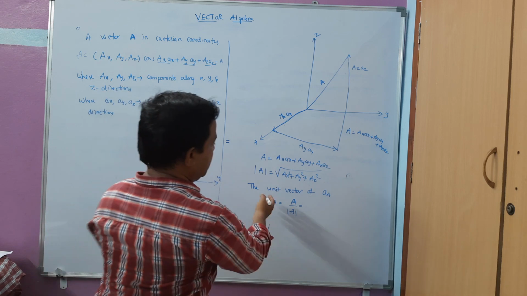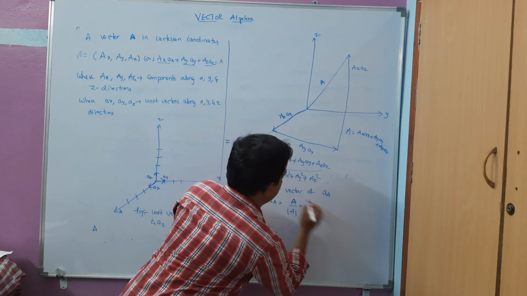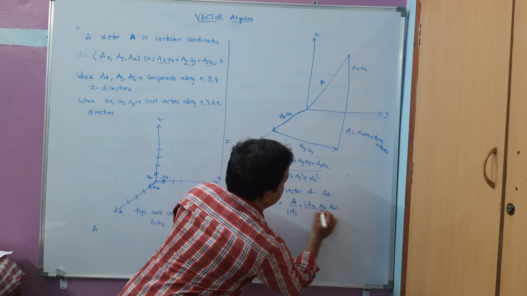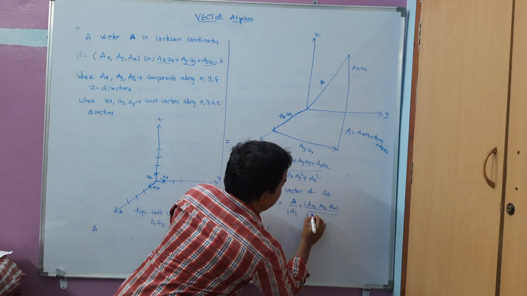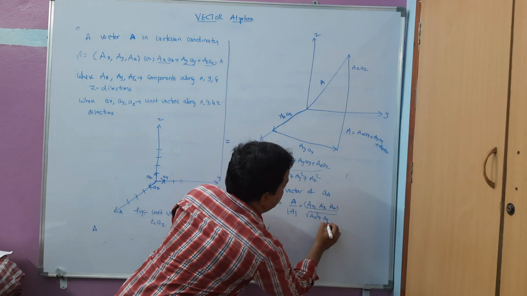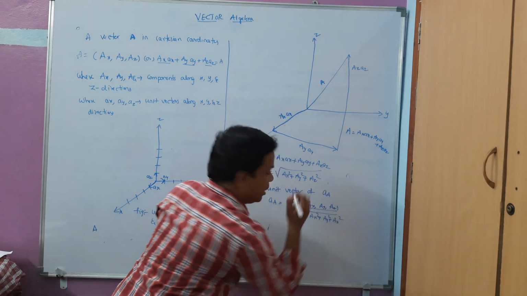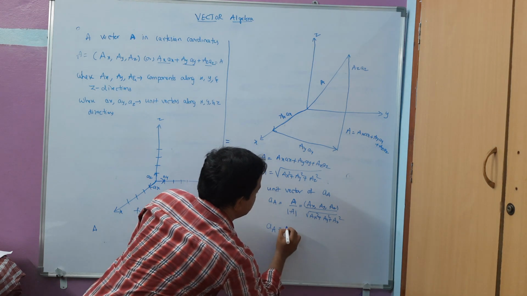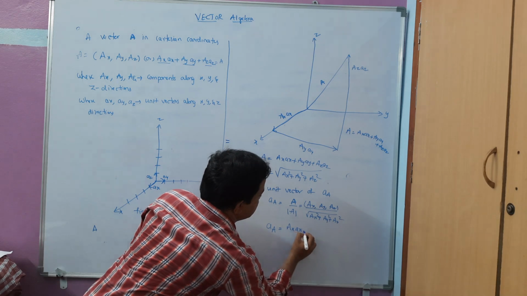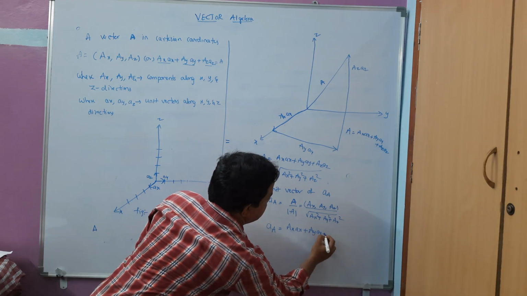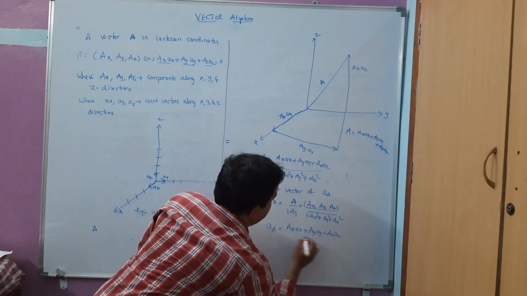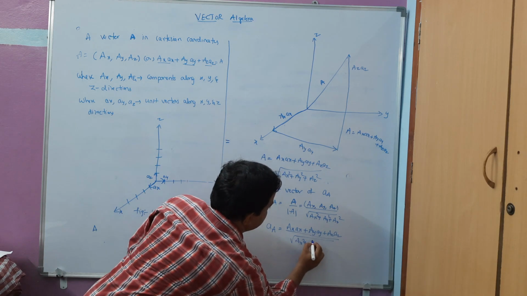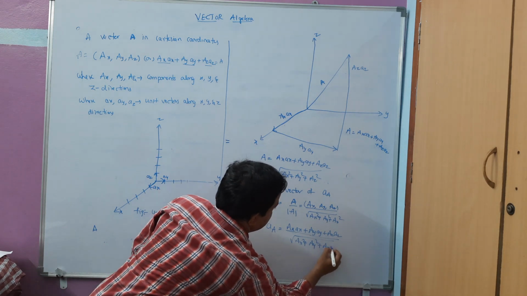I can write it in two ways: ax, ay, az by square root of ax square plus ay square plus az square, or else ax plus ay plus az by square root of ax square plus ay square plus az square.